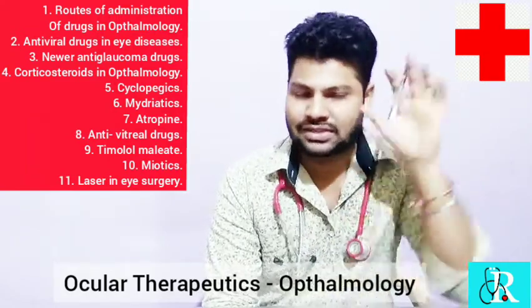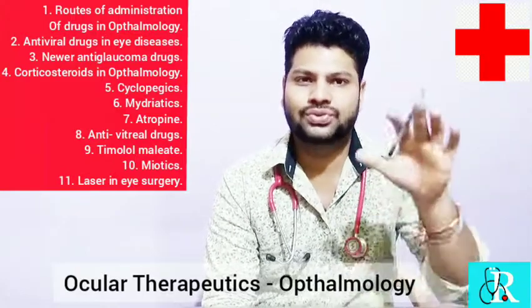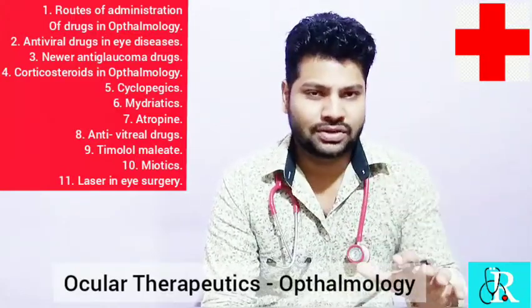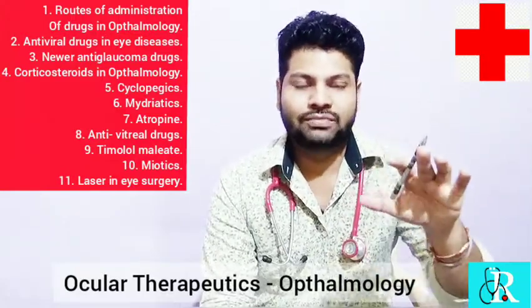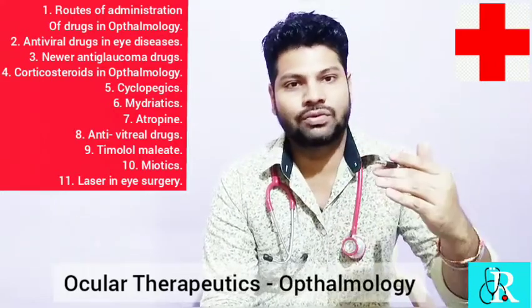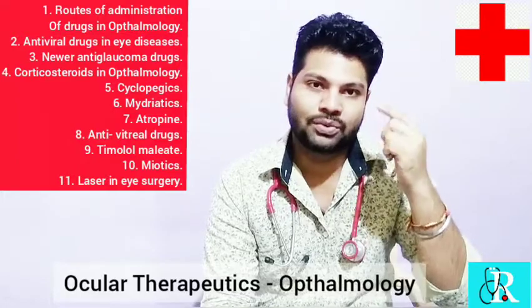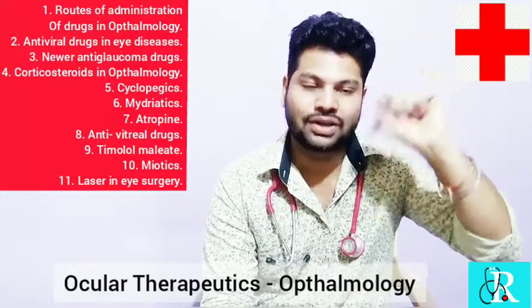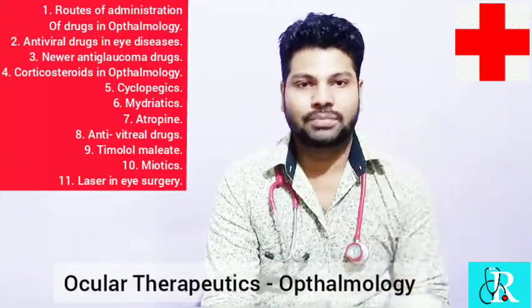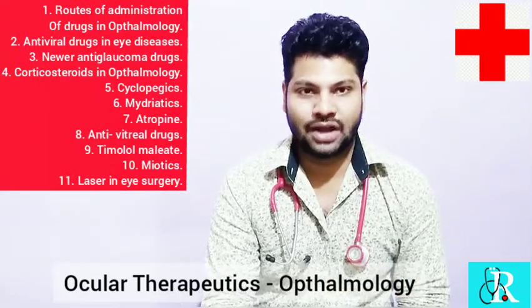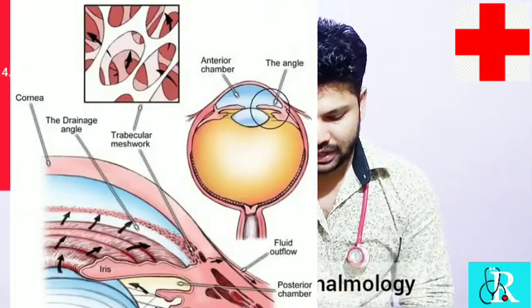At least remember, timolol is an anti-glaucoma drug. It is used to decrease the intraocular pressure by inhibiting the formation of the aqueous humor and increasing the outflow of the aqueous humor through the trabecular meshwork, which is present between the cornea and the iris, a small lymphatic type meshwork. In the previous video I have already shown you where the trabecular meshwork is. Fine. Next comes the myotics.